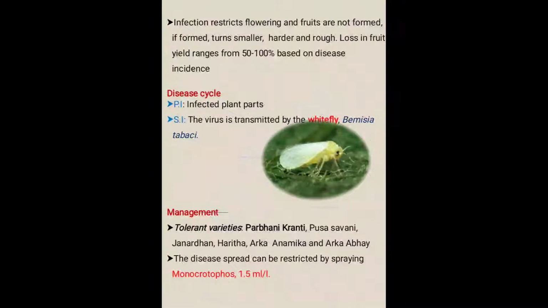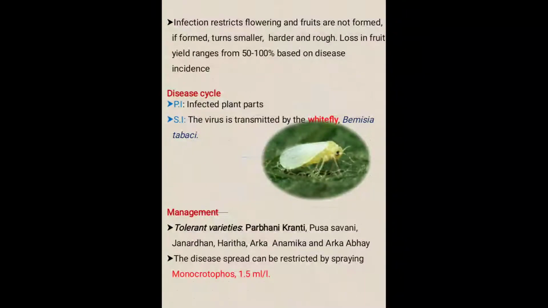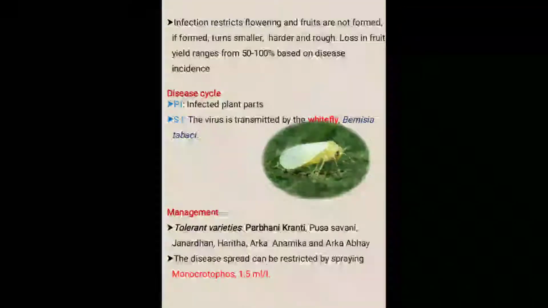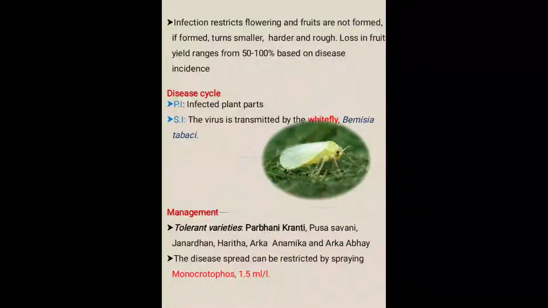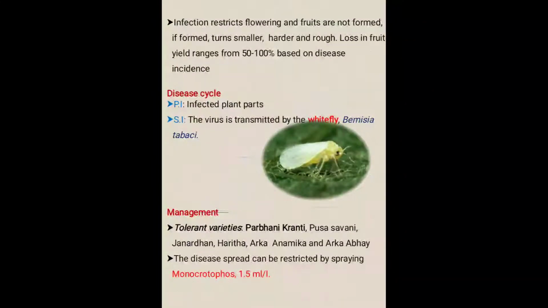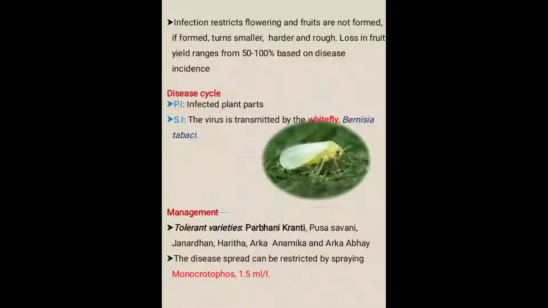The disease spread can be restricted by spraying monocrotophos 1.5 ml per liter. As I told you, if we successfully manage the attack of whitefly in the field, then we can restrict the further spread of this viral disease in the field.